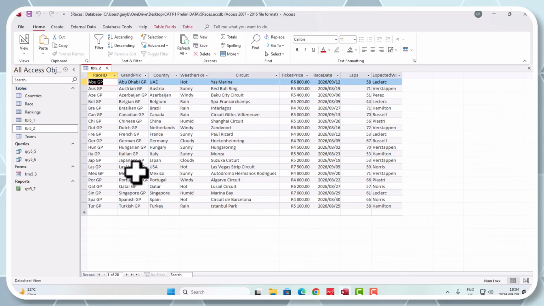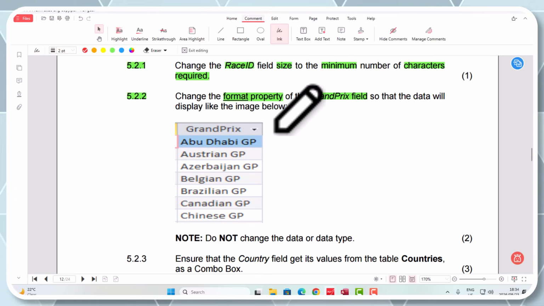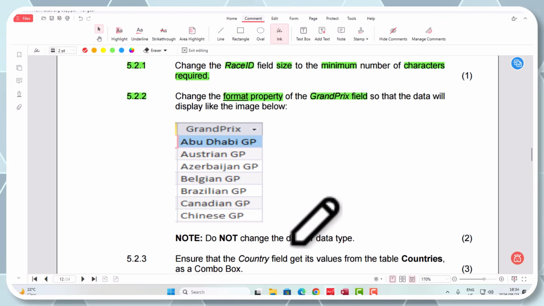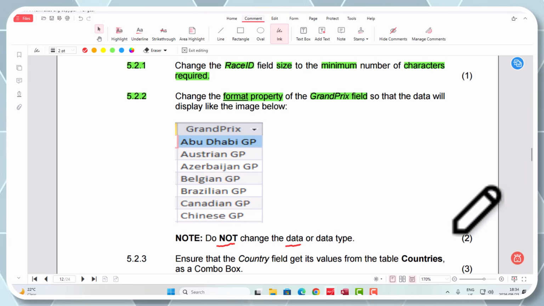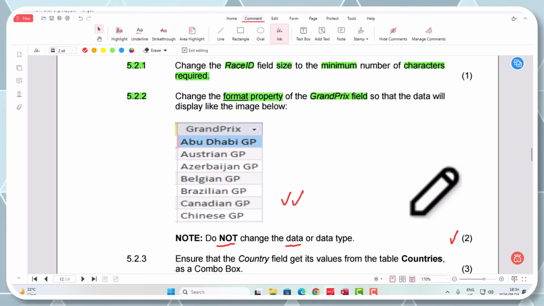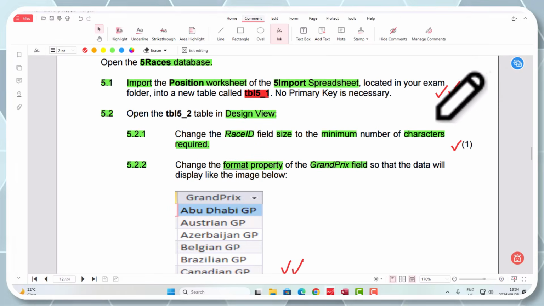Perfect, guys. So we definitely got the marks for that one. Right, so let's go back to my ink tool here, and I'm happy with that, Mr. Behrens. I've got my 2 marks, and there it says do not change the data type. Okay, right, so 2 marks there. I'm happy with that. 2 marks in my pocket there. Let me also check this one, because I did get that one right, and the other 2 up there.